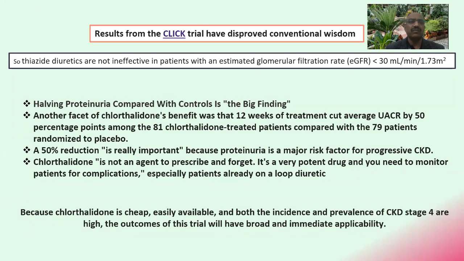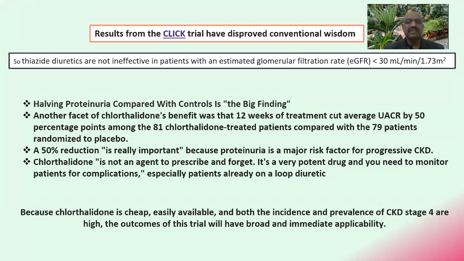We were so far aware that thiazide diuretics are ineffective in patients with eGFR less than 30. But here, the big finding is that proteinuria was reduced, a 50% reduction. It is really important, as proteinuria is a major risk factor for progressive CKD. So what we can say today is that chlorthalidone is not an agent to prescribe and forget. It's a very potent drug, and you need to monitor patients for complications, especially patients already on a loop diuretic.